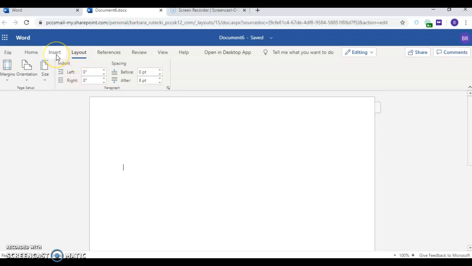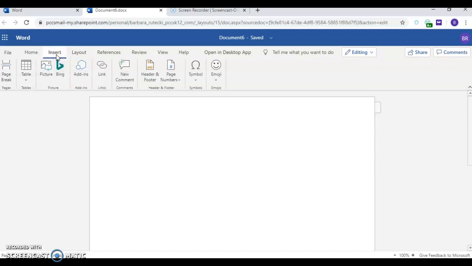Other tools that are in chapter 5, if you go to the insert tab, you will see you can put in a page break. So it will drop your text to the next page. If you look at the video on the program of what we have from the software that's available in the school, there are 6 different options. In this, you have a page break. So in the other one, we have page breaks, 3 different page breaks, and we have section breaks. You can also insert pictures that you might have from a file, or if you want to do a Bing search. And then there's a couple other ones that you can add on here.